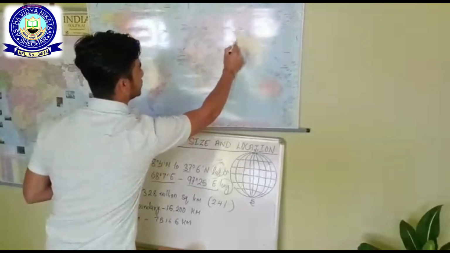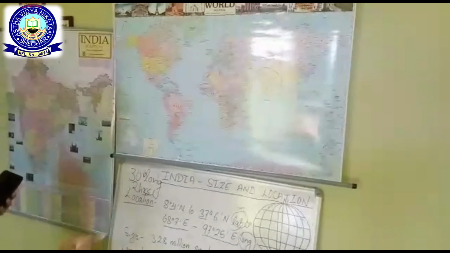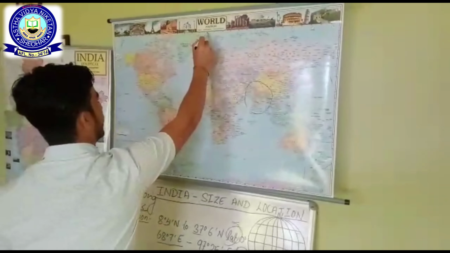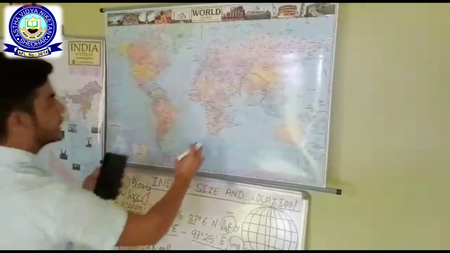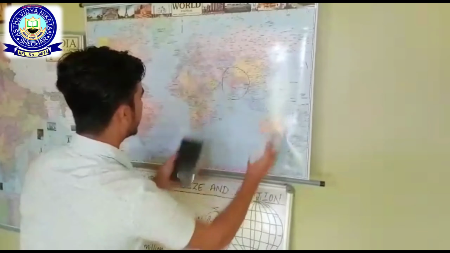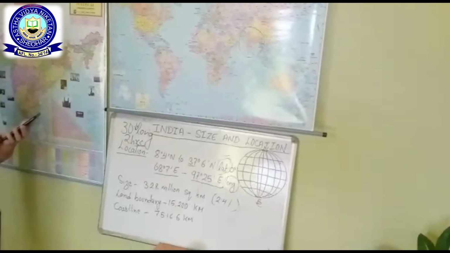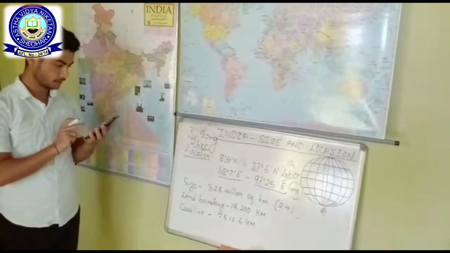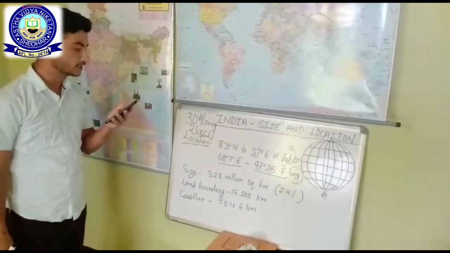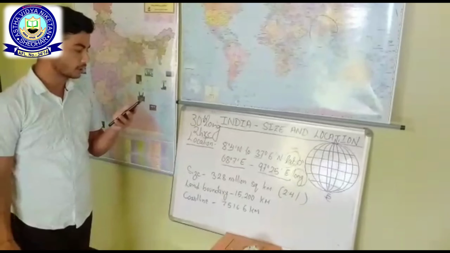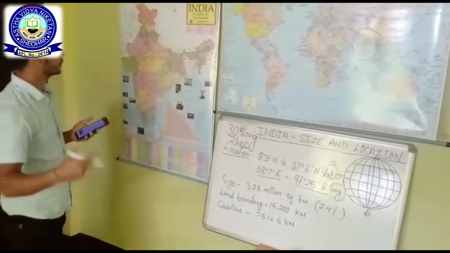You can see here India lies entirely in the northern hemisphere. The 0-degree longitude, the prime meridian, is here, so India is entirely located in the eastern hemisphere. The Tropic of Cancer, 23 degree 30 minute north, divides the country into two equal halves.